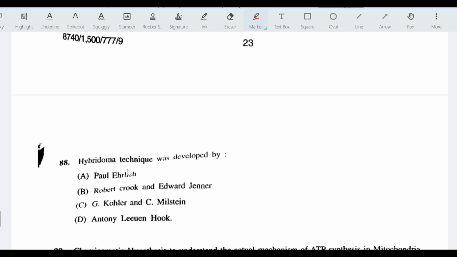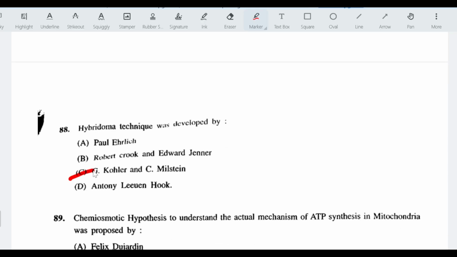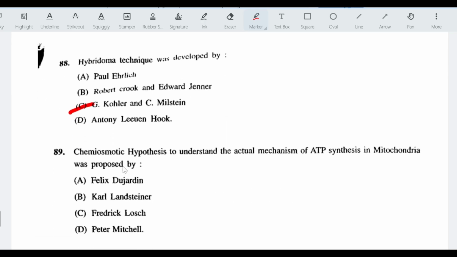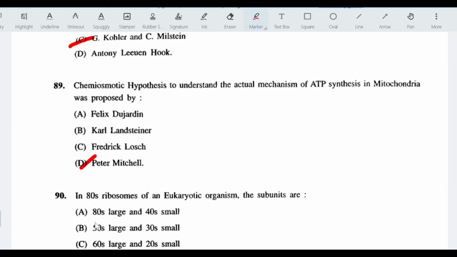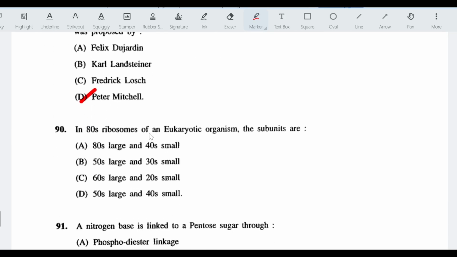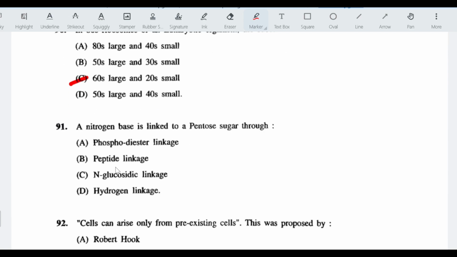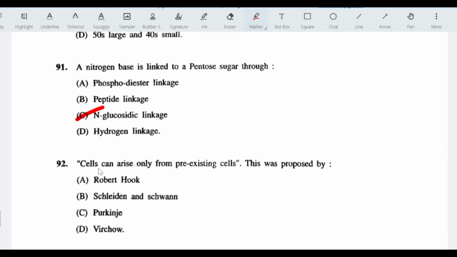Hybridoma technique was developed by G. Kohler and C. Milstein. Chemiosmotic hypothesis to understand the actual mechanism of ATP synthesis in mitochondria was proposed by Peter Mitchell. In 80S ribosomes of an eukaryotic organism, the subunits are 60S large and 40S small. A nitrogenous base is linked to a pentose sugar through N-glycosidic linkage.